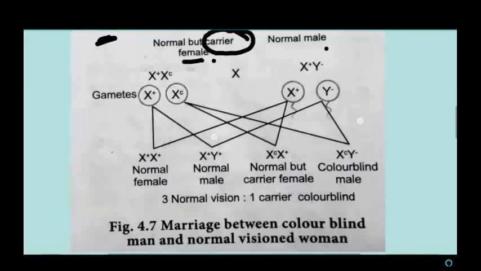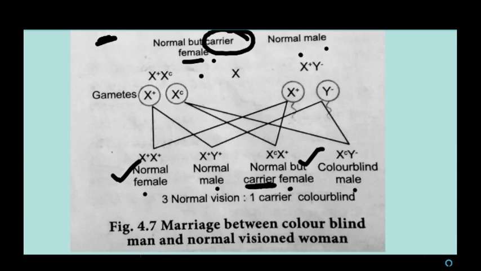So in the second generation, if a carrier female and a normal male marry, what will happen? The offspring in the second generation can be of four different types of phenotypes. Among the two daughters, one is normal and the other is normal but a carrier.